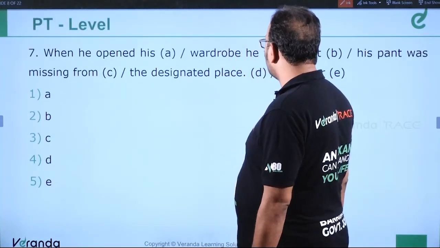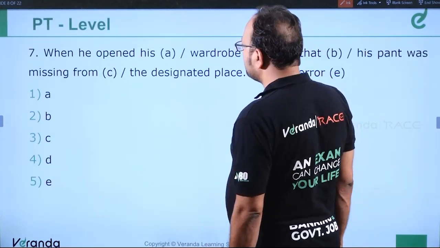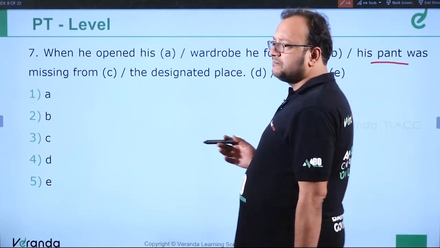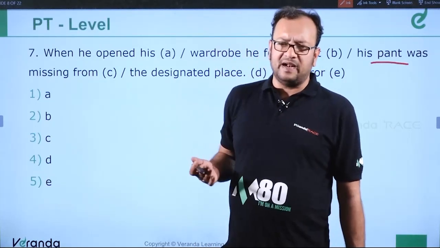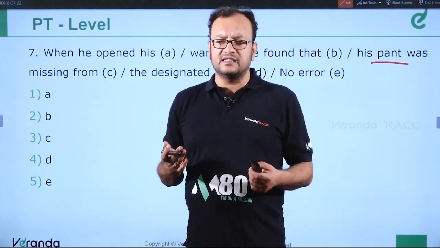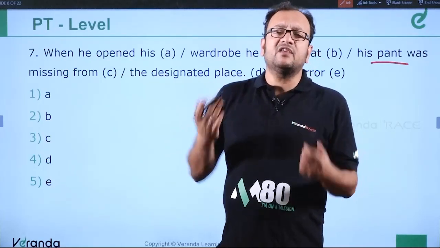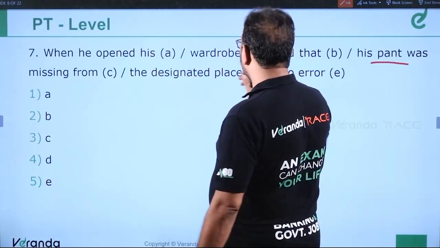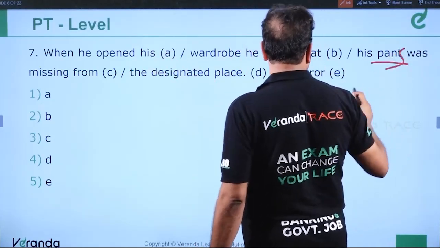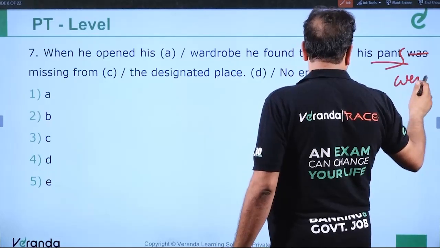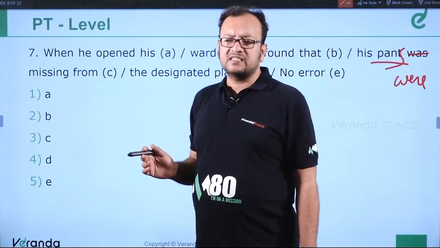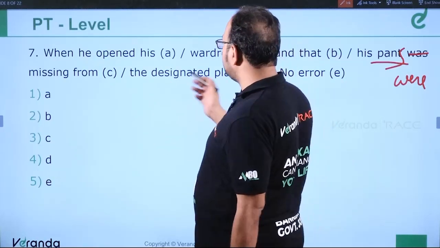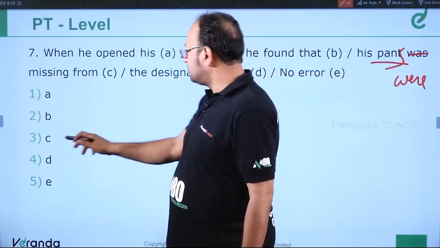When he opened his wardrobe, he found that his pant was missing from the designated place. So pant is something which is a pair of pants. Basically, there are two entities involved in it. So it is a pair of pants, or pants in general. P-A-N-T-S, not P-A-N-T. So when he opened his wardrobe, he found that his pants were, or his pair of pants was, missing from the designated place. So the error is in part C. So C has an error.